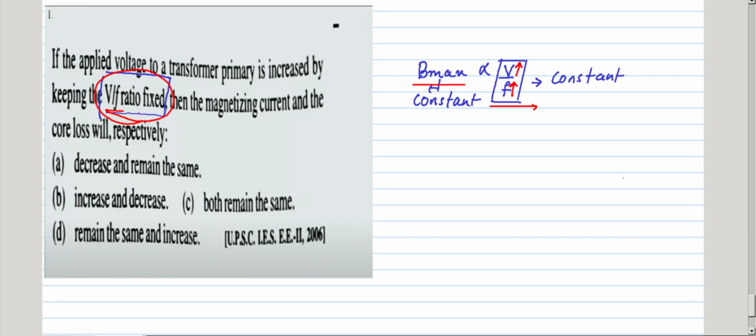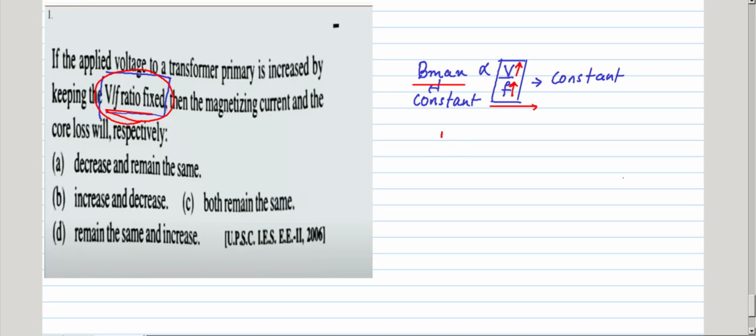V by F ratio is fixed means if I increase the voltage, I also increase the frequency simultaneously. If I decrease the voltage, I have to decrease the frequency simultaneously. That is the meaning of V by F ratio fixed. Finally the flux density is constant.